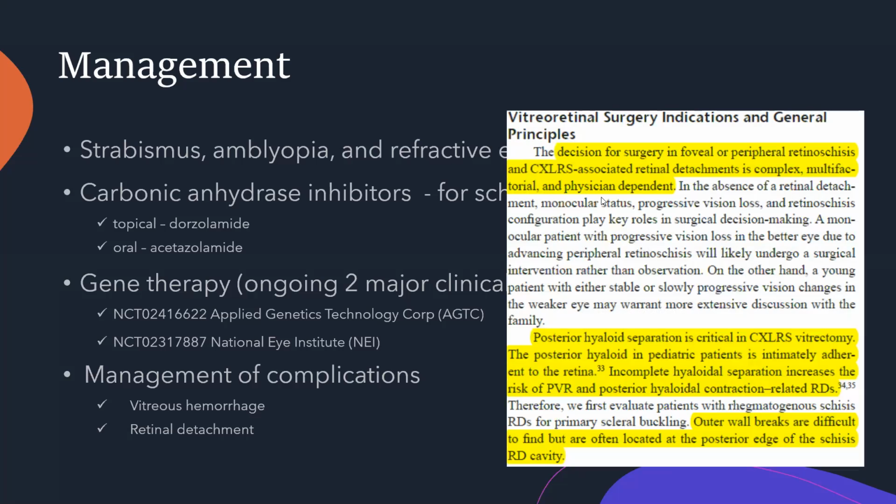So the decision for surgery in foveal and peripheral retinoschisis is complex, multifactorial, and physician dependent. Why can this happen? One reason is that posterior hyaloid separation is critical in XLRS, right? And we know that the posterior hyaloid is fairly adherent in this pediatric age group. If the separation is incomplete, the risk of PVR increases, along with other contraction-related RDs. And outer retinal breaks are difficult to find, right? We know that the RD is because of them, but it's still difficult to find them intraoperatively. So these factors need to be weighed in before we go ahead and operate.